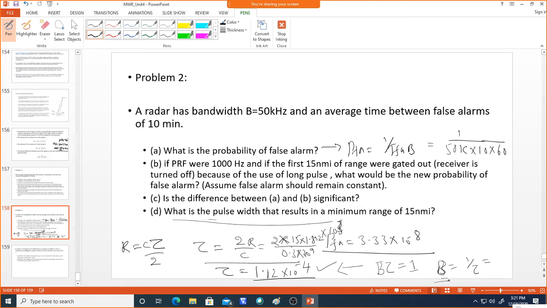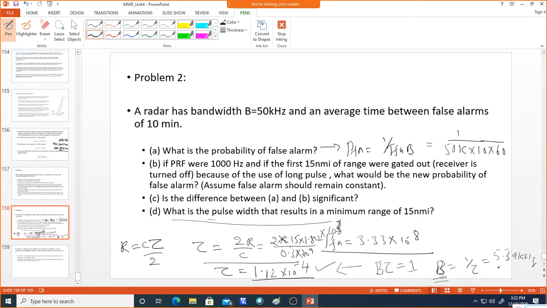So find out the bandwidth. It is 1 over tau. So how much? 5.39 kilohertz.